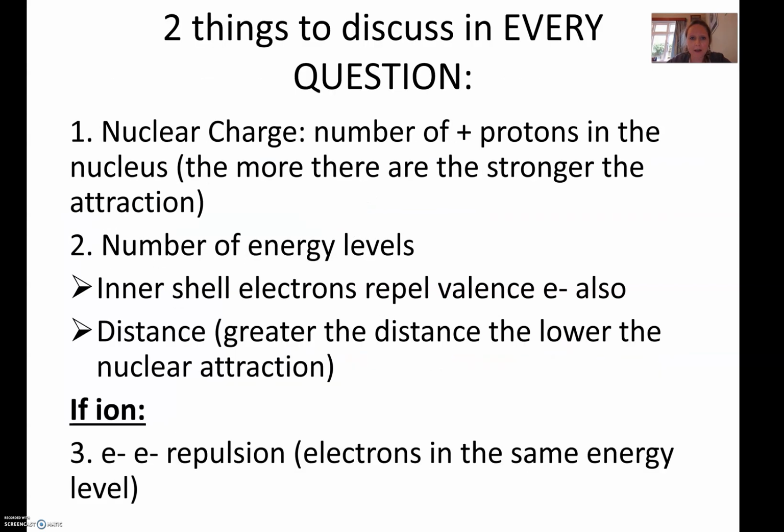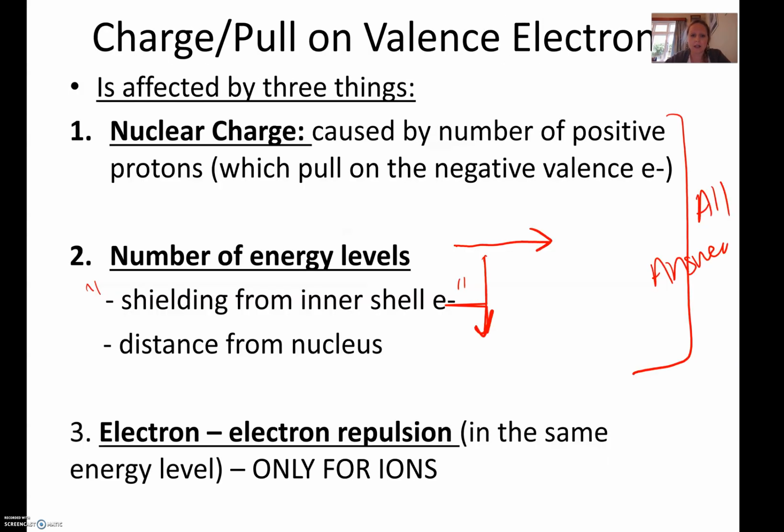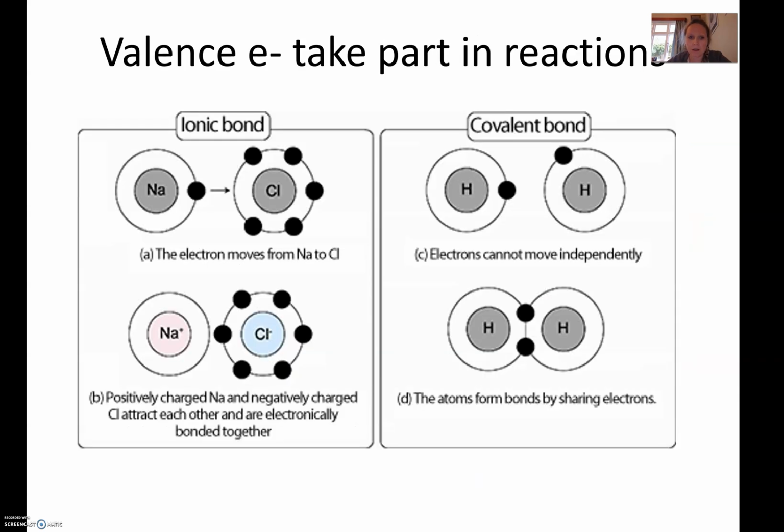So I'm going to move back now. That's shielding from inner shell electrons. Remember you could say more electron-electron repulsion in the inner shell levels. That's fine, but you have to be quite explicit to say inner shell electrons so we know what you're talking about. The third point here, electron-electron repulsion in the same energy level, mainly comes up with ions. So I'm going to pause on this third point, and when we come to ions, which will be in part B of this lesson, I'll discuss that further with you.